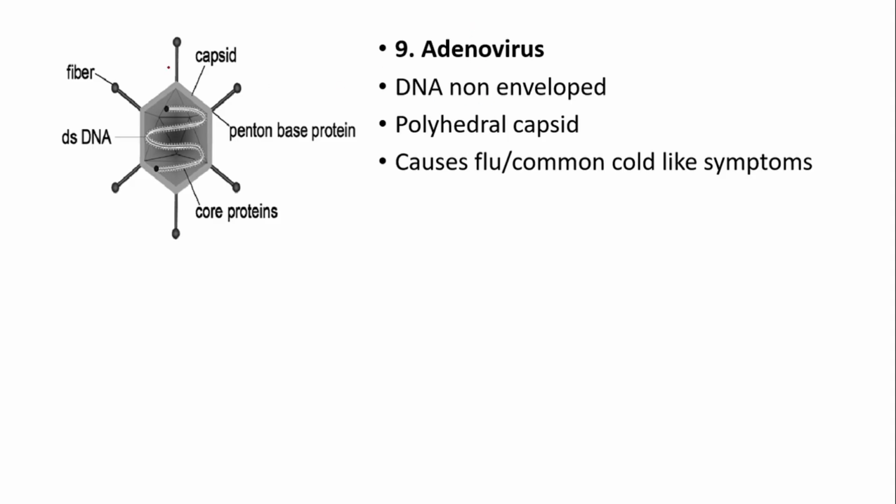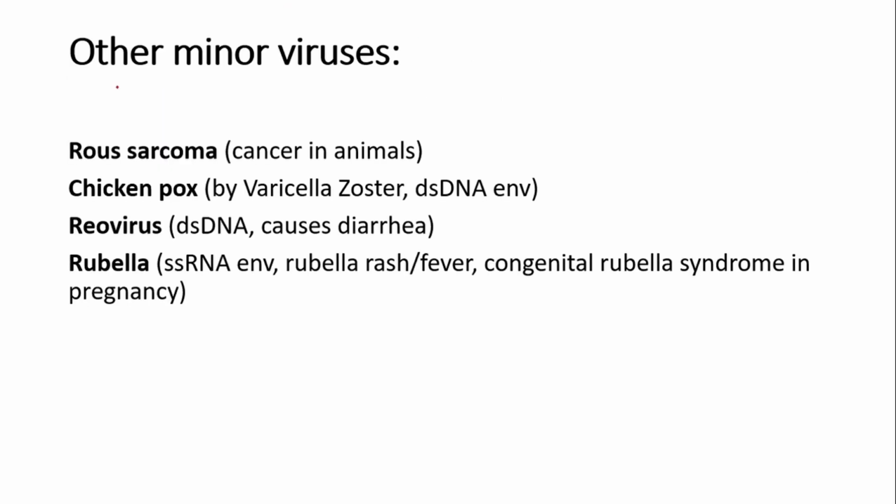Adenovirus is a polyhedral-shaped virus. It has glycoprotein spikes on each end, as you can see, and it causes flu or common cold-like symptoms. These are some other minor viruses. There's going to be more in your books, so please give them a read through.